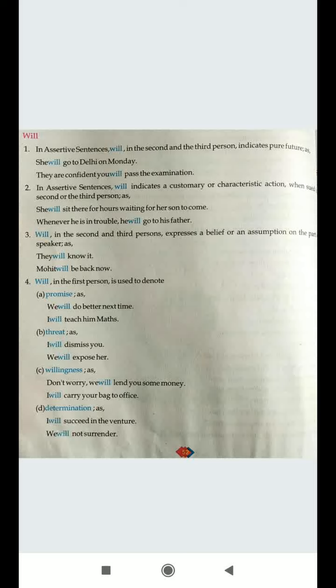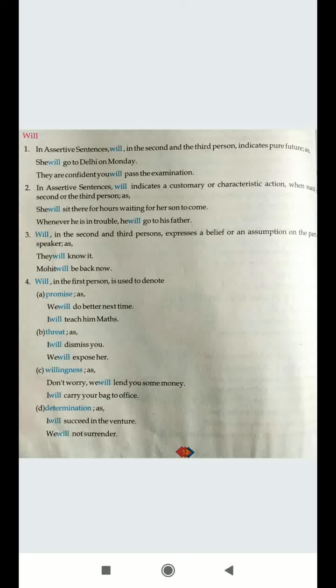Now the fourth point here, it indicates that sometimes we make use of will with first person also. In general, we have learned that we make use of shall with I and we, and will with he, she, they, and it. But here, in certain conditions, we make use of will with I and we also. Like in a promise, we will do better next time. I will teach him maths. Now you can see we have used will with I and we also here, where we are placing a promise.